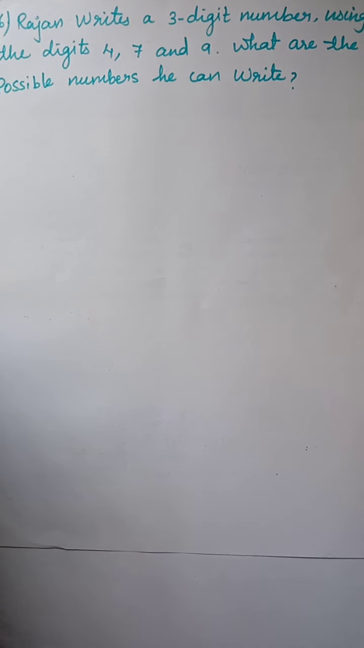What is a question given is Rajan writes 3-digit number. So what is a 3-digit number here? 4, 7 and 9. So this is a 3-digit number. Okay, what they are asking means what are the possible numbers he can write. So by using this 3-digit number, what are the new numbers you can create? What are the possibilities of writing these new number by interchanging?